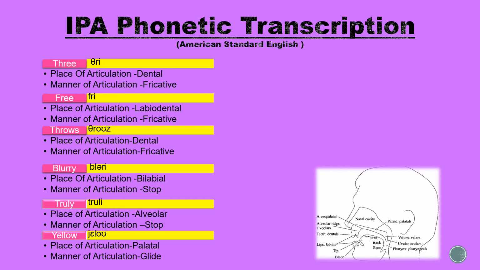The word yellow, place of articulation is palatal. This is because the sound is formed when the blade of the tongue articulates with the back of the alveolar ridge or palate. The manner of articulation is a glide. A glide has even less restriction of the airflow than a liquid.